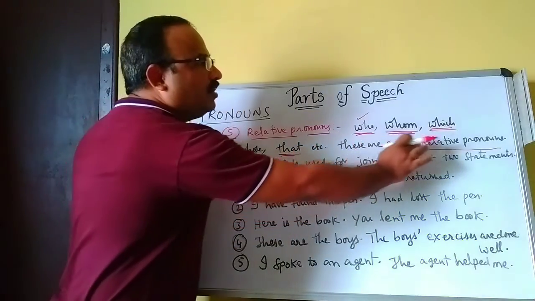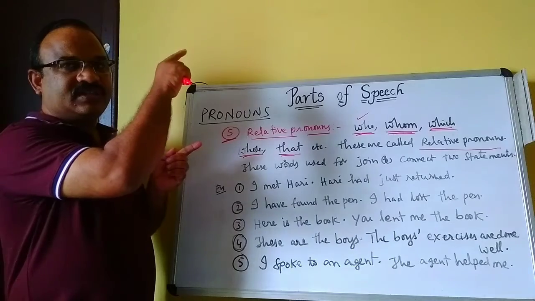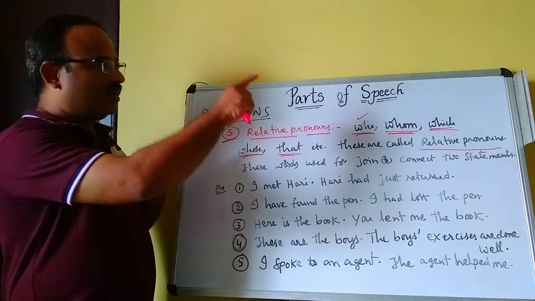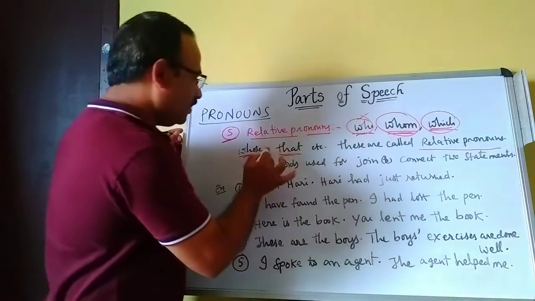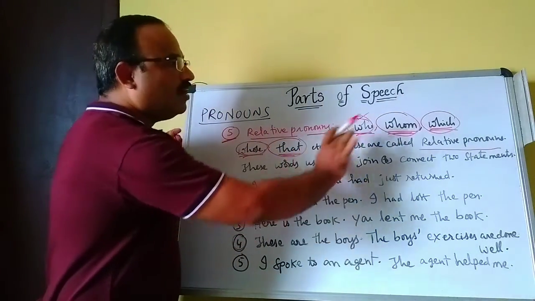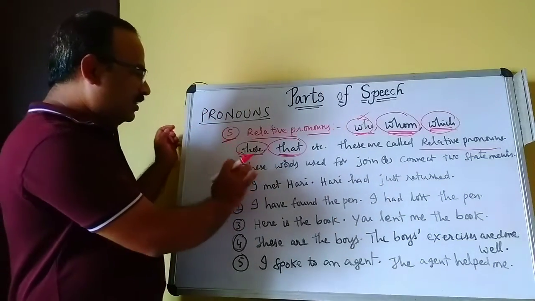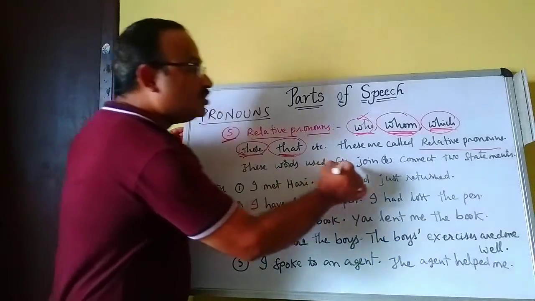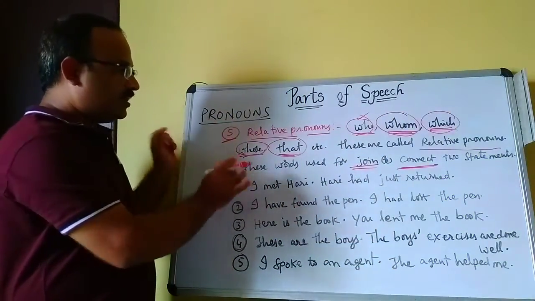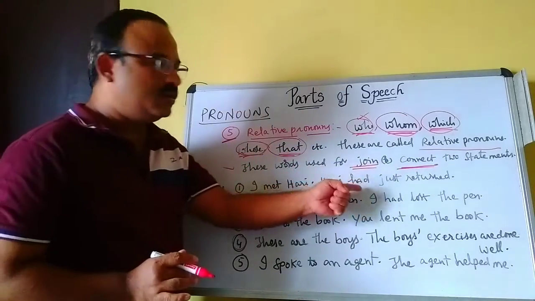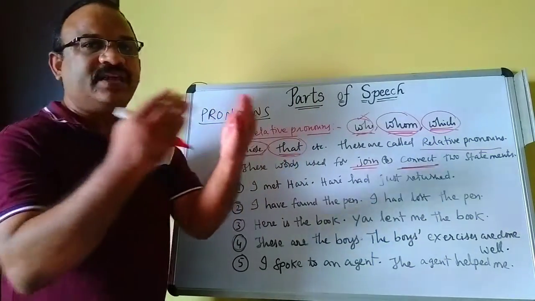These are also called head of the adjectives. These words are used to join or connect two statements or two sentences. This is important.